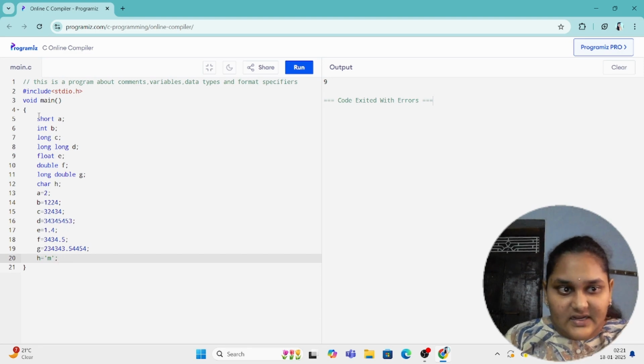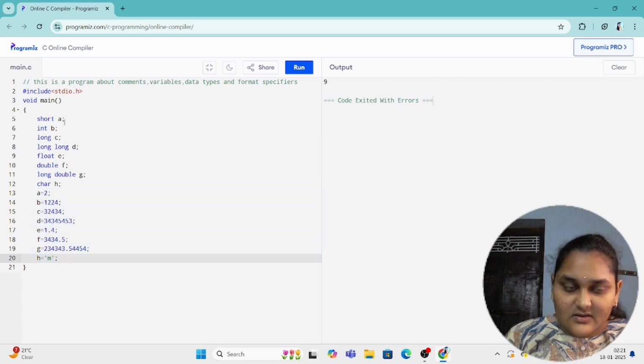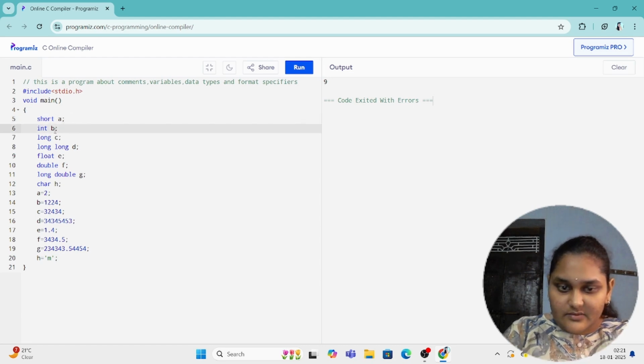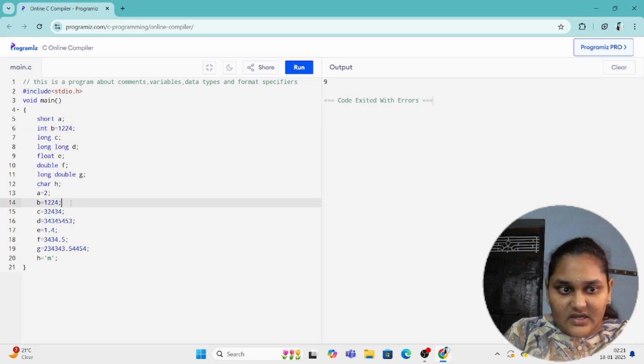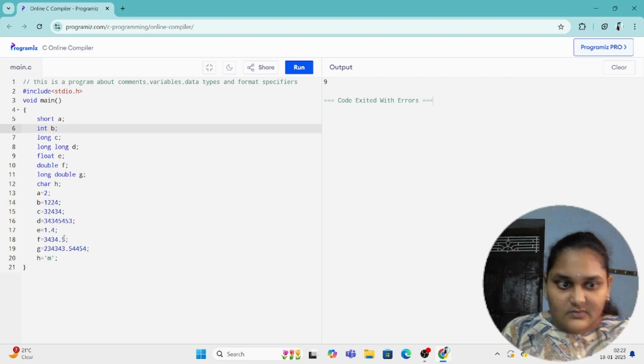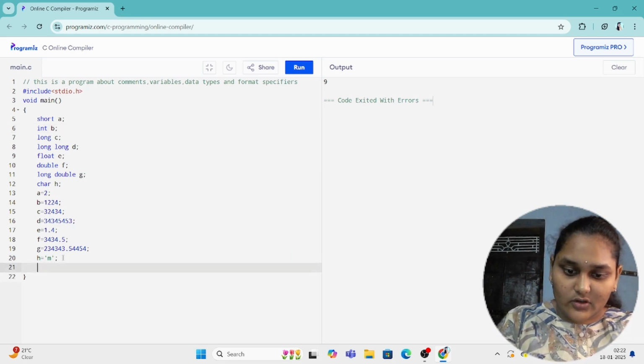And yeah, we initialized the variables, and it's time for printing the variables. You can initialize these things here as well, like I discussed before. I said before, you can keep b equal to 1224 as well. That's your wish. You can remove it here and keep it there, that is also fine. And now it's time for printing the variables onto the output screen.